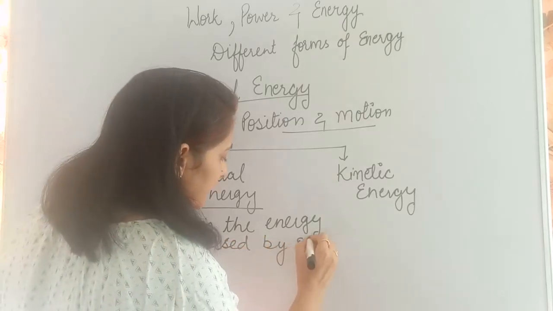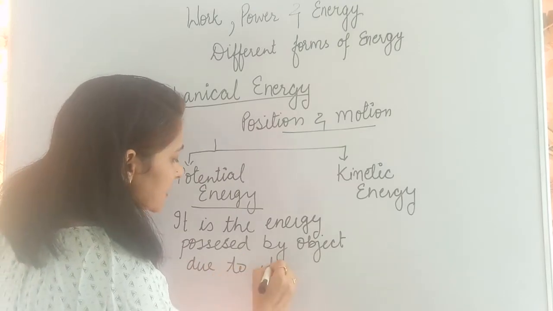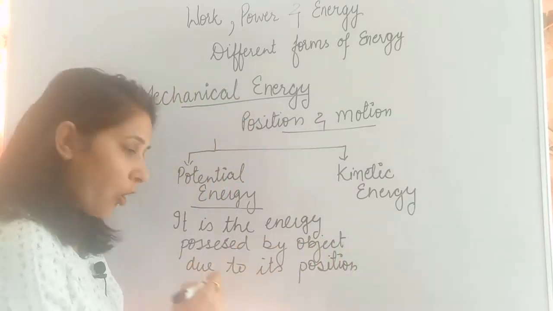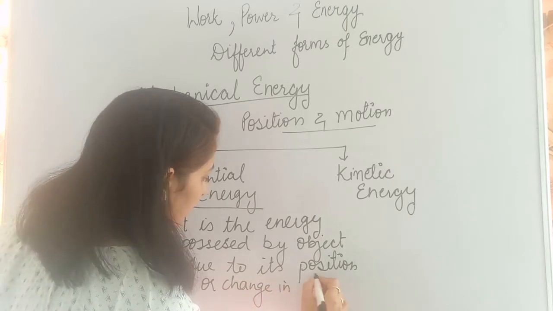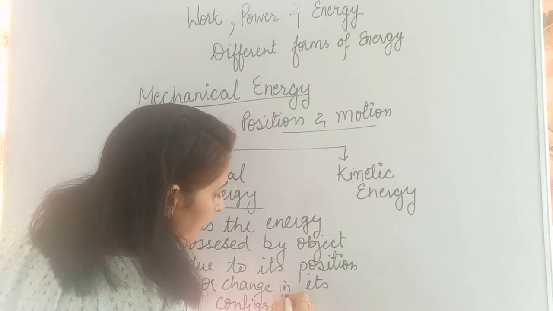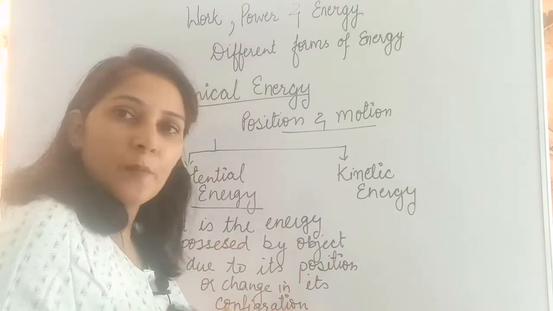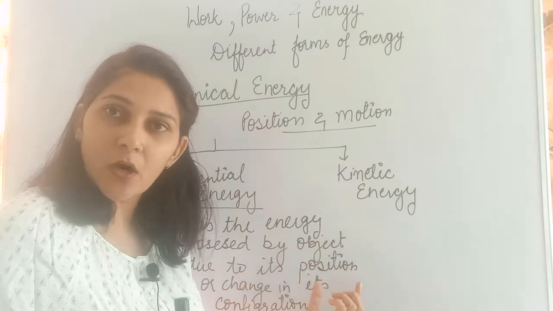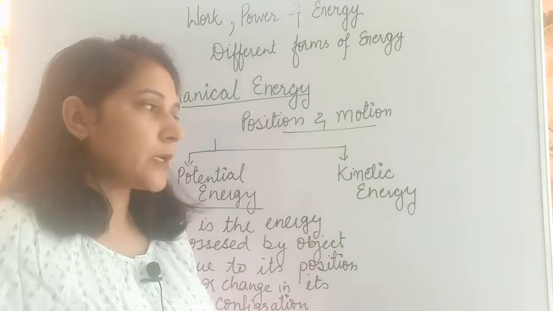So this potential energy is the energy possessed by an object or any body due to its position, due to change in its position or change in its configuration. Configuration means the arrangement of its different parts. So if the arrangement of parts is changed, then there is a change in potential energy. If the position of the object is changed with respect to the Earth's surface, then that body possesses potential energy.